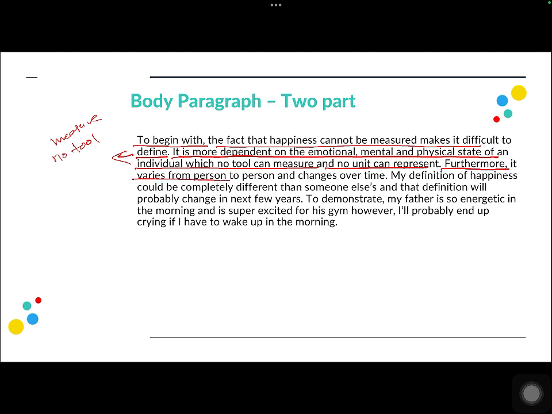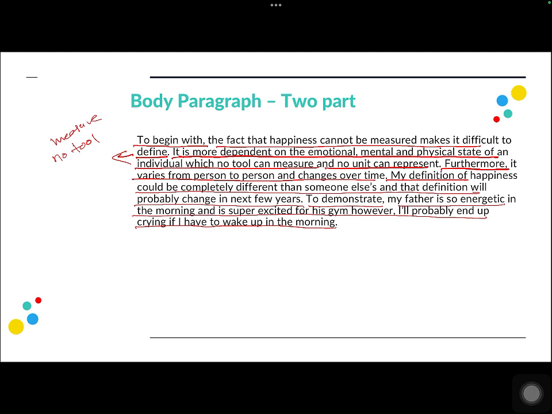Furthermore, it varies from person to person and changes over time. My definition of happiness could be completely different than someone else's, and that definition will probably change in the next few years. To demonstrate, my father is so energetic in the morning and is super excited for his gym. However, I will probably end up crying if I have to wake up in the morning, right? So another point was the subjective nature of happiness, and I have further elaborated it with an example. Now this is a very simple way of writing this essay, but still you are demonstrating vocabulary, sentence structure, and coherence and cohesive devices by using words such as to begin with, to demonstrate, and so on.